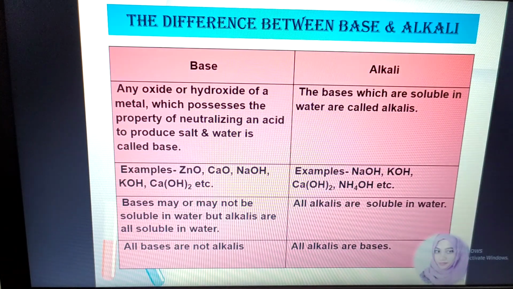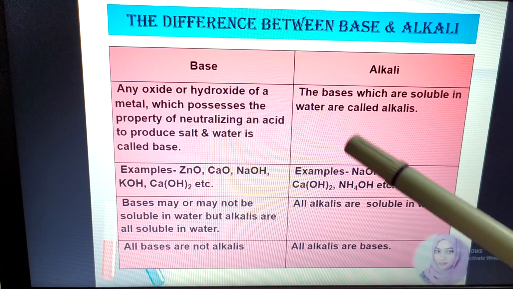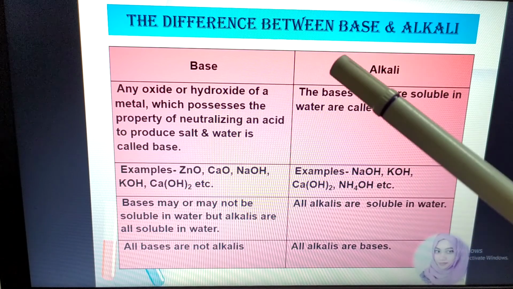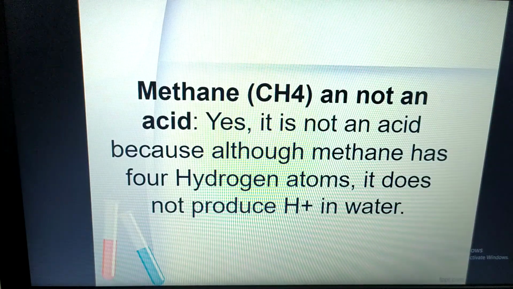So more than 2, keep in mind, more than 2 valency, it actually doesn't dissolve in water. There is a chemical reason, you will learn in higher classes. Thank you. Now proceed for the next one.